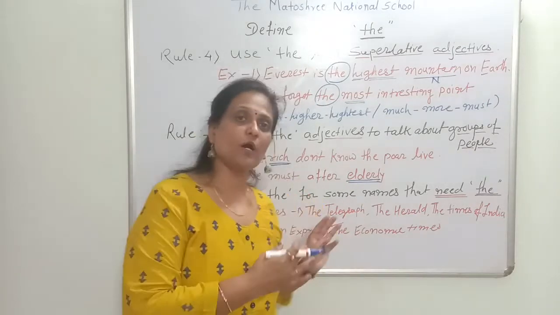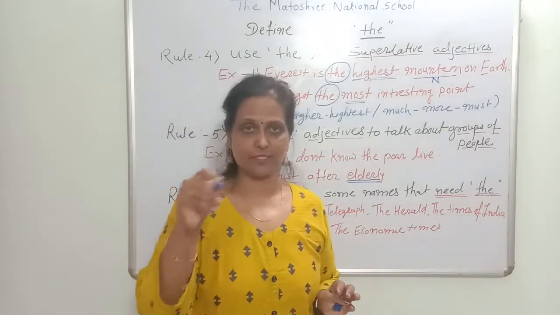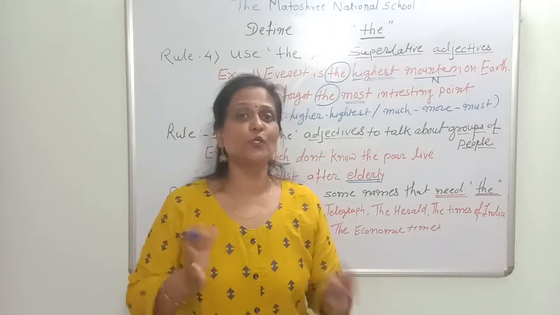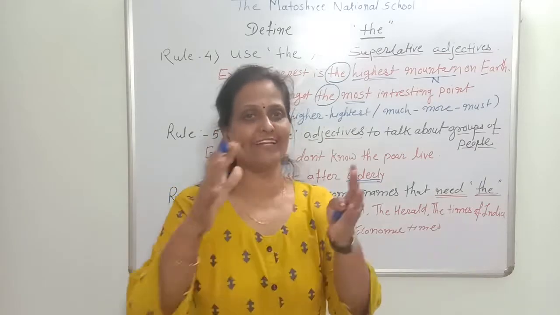All these newspapers need "the" before their names.